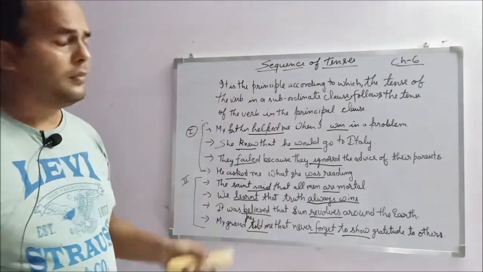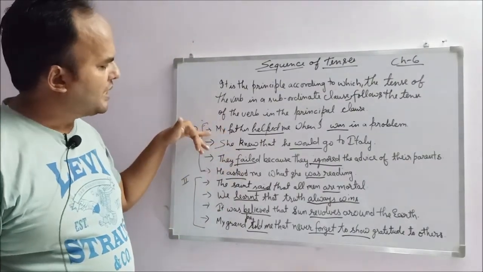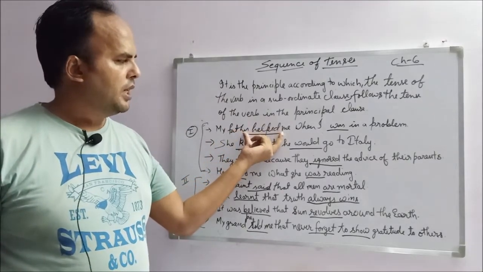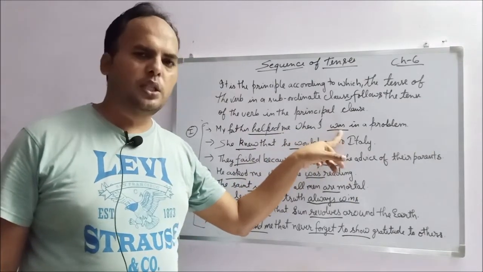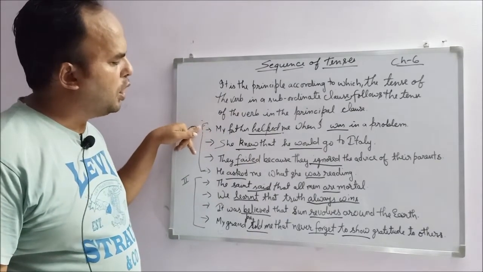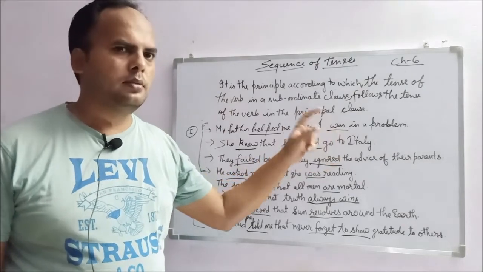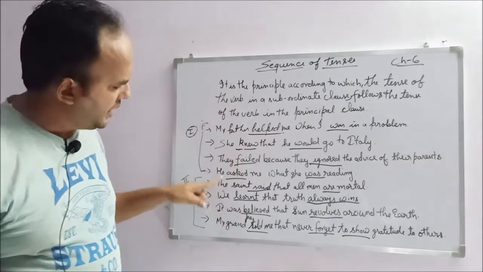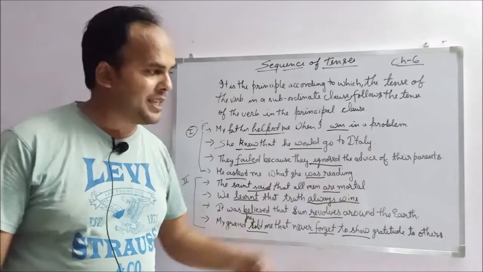So, let us come back to the topic we are going to talk about. In the first four sentences, if you look, the principal clause is using the past form of the verb. The subordinate clause is using the same. It means if the principal clause has a past form of the verb, the subordinate clause is going to use the past form of the verb. Examples are here.